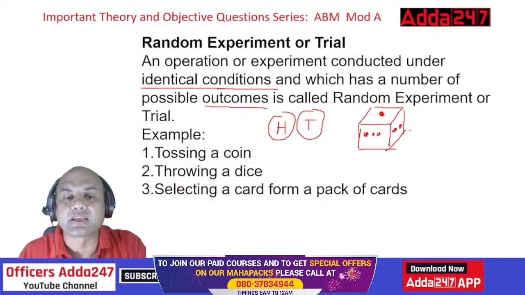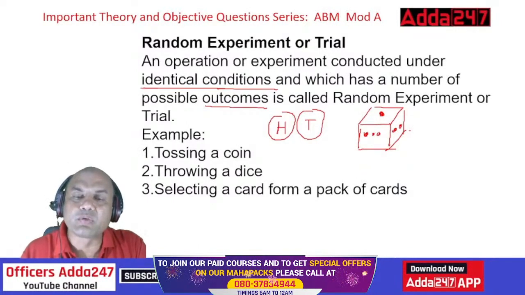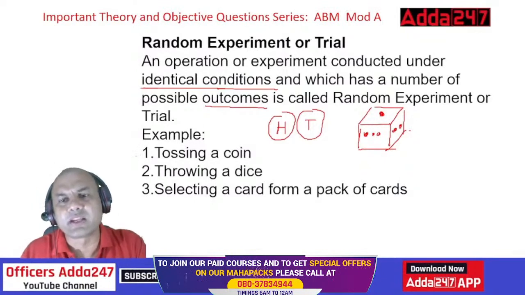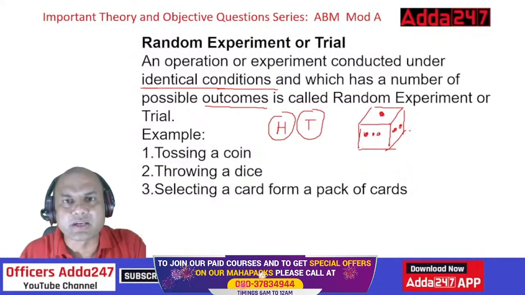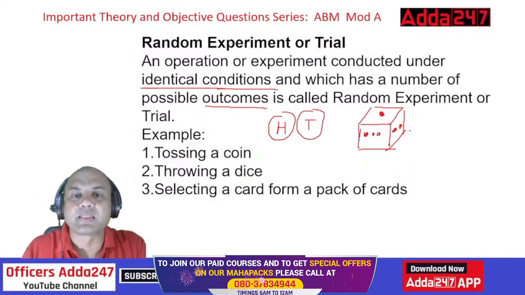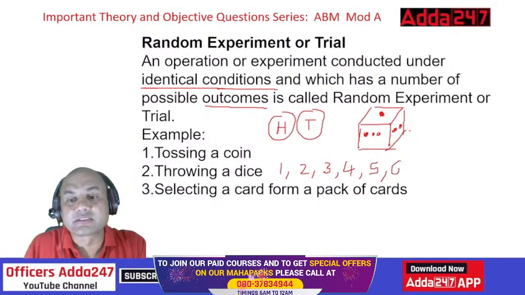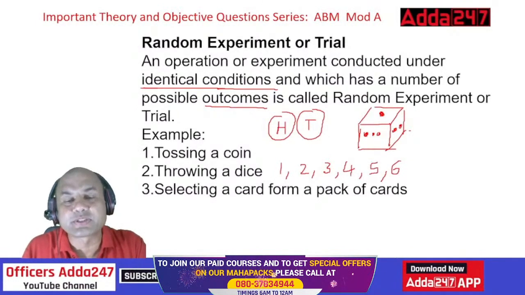So when I throw a die, I can either have 1 at the top, or 2 at the top, or 3 at the top. So how many outcomes are possible? 1, 2, 3, 4, 5 and 6. 6 outcomes are possible because there are 6 faces.